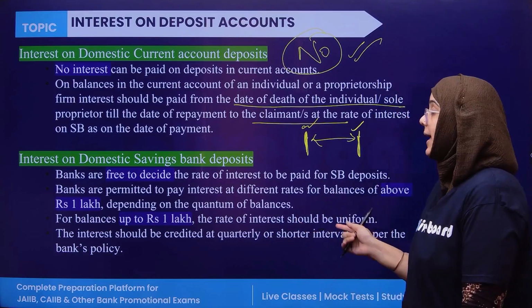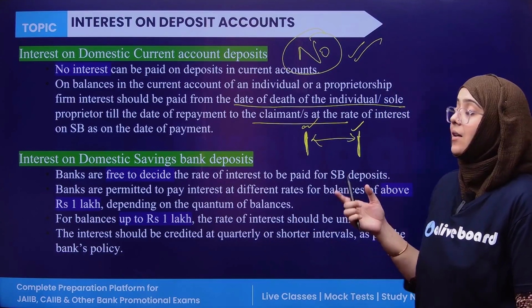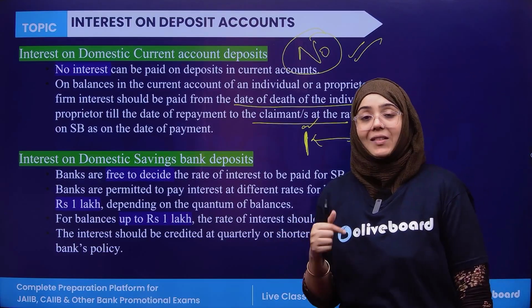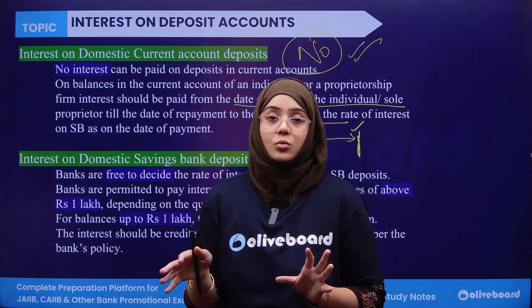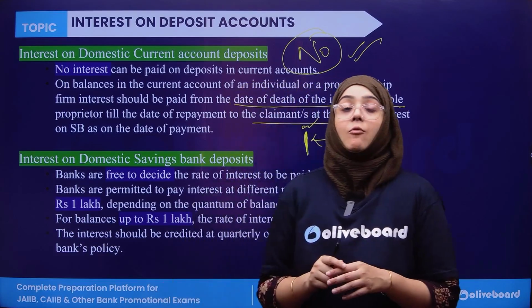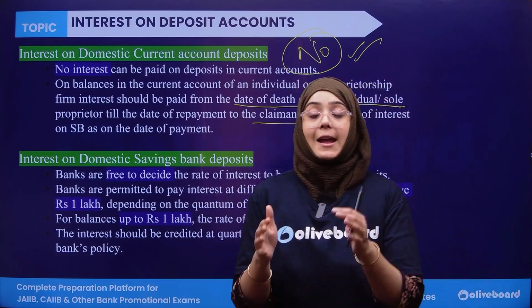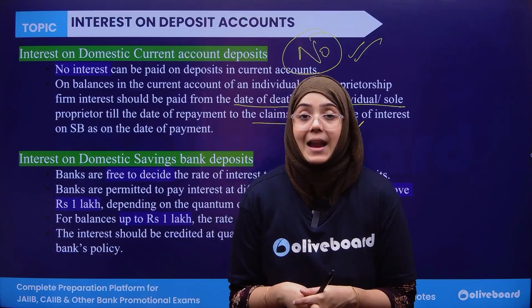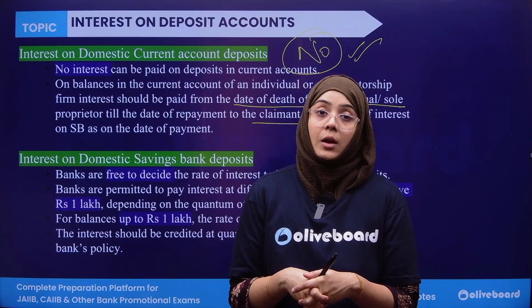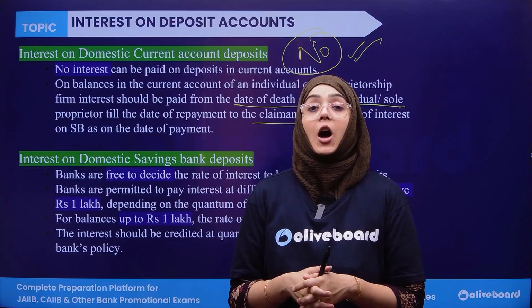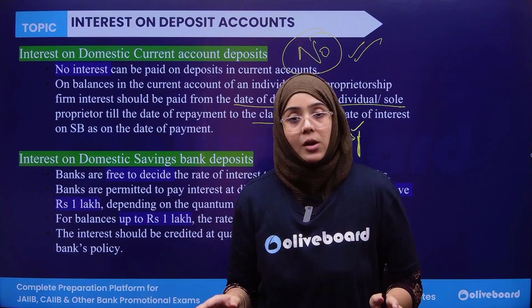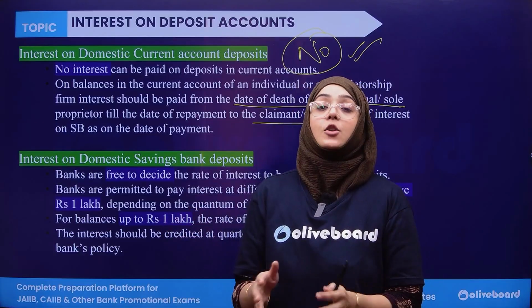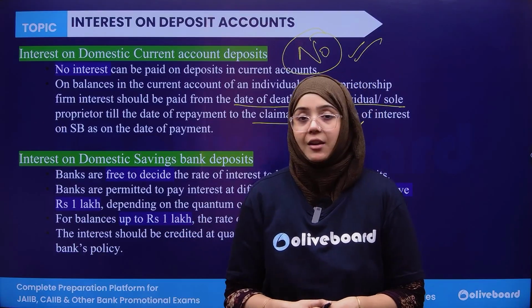Okay. Next, interest on the saving account. So obviously, I have told you that banks are free to decide the interest rate on the saving account. Okay, but with the option, first of all, if the deposit is 1 lakh and below, then the bank should charge a uniform interest rate for all. All banks should charge the uniform interest rate for all its customers.